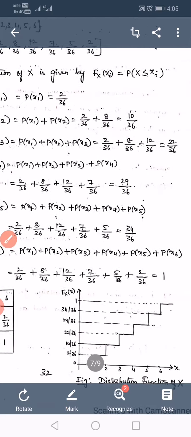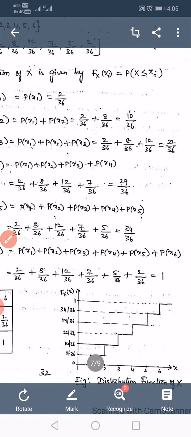So, draw these values in the form of a graph. We get a staircase waveform. Remember, for a discrete random variable the distribution function is a staircase waveform.